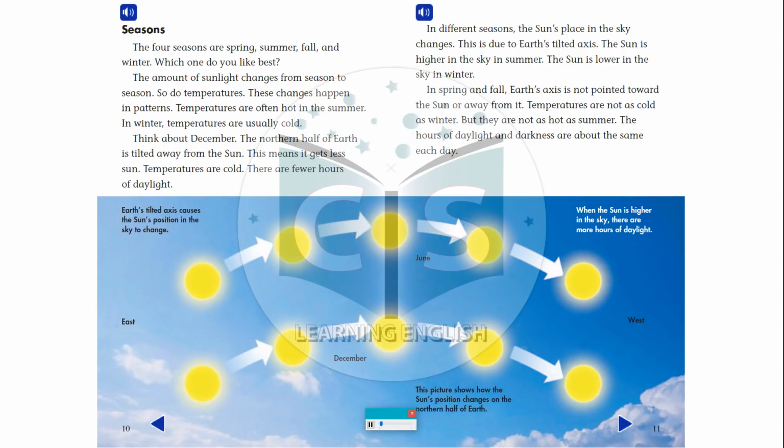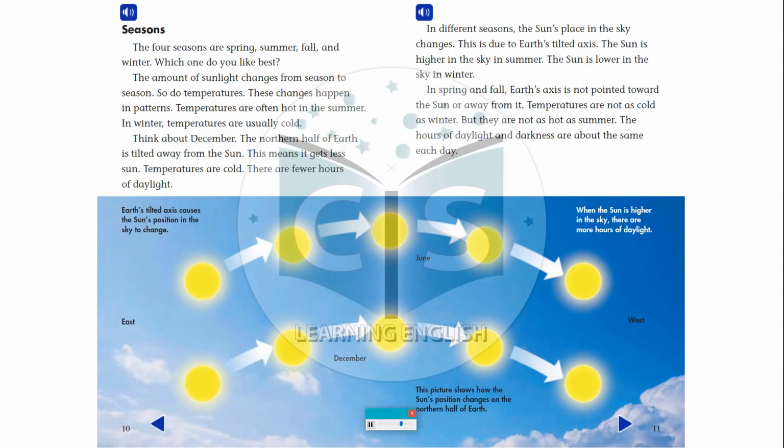Seasons. The 4 seasons are spring, summer, fall, and winter. Which one do you like the best? The amount of sunlight changes from season to season. So do temperatures. These changes happen in patterns. Temperatures are often hot in the summer. In winter, temperatures are usually cold.